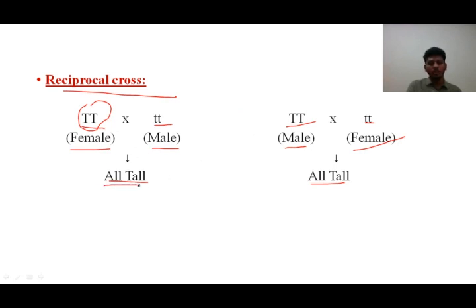Obviously, all are tall plants here, because tallness is the dominant one. Again, here also all are tall, because again this is dominant. Whether male or female, that doesn't matter here. But if you change the sex during the crosses as before, then that particular cross we call a reciprocal cross. Thank you.